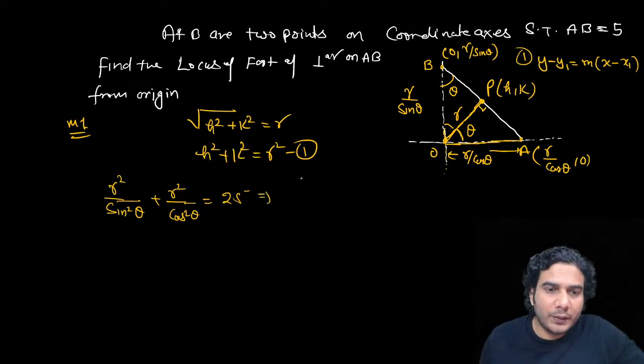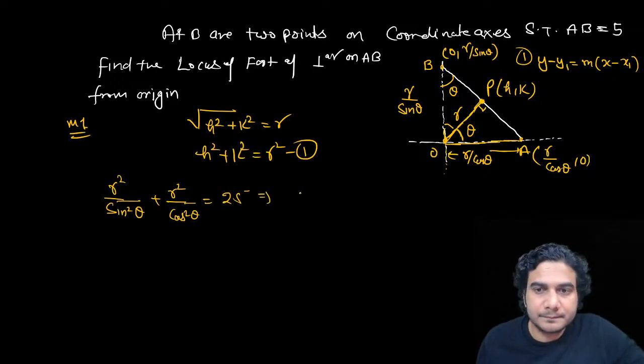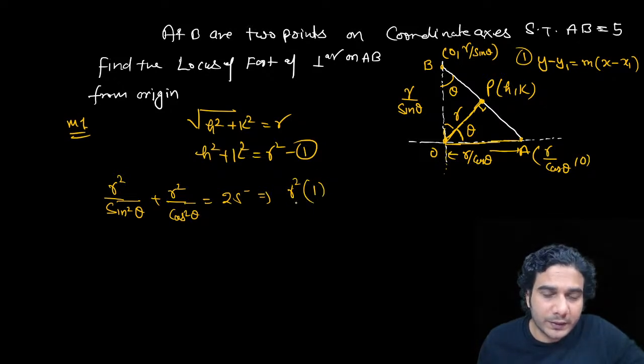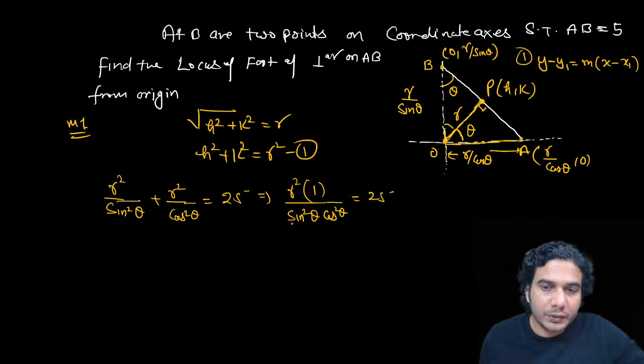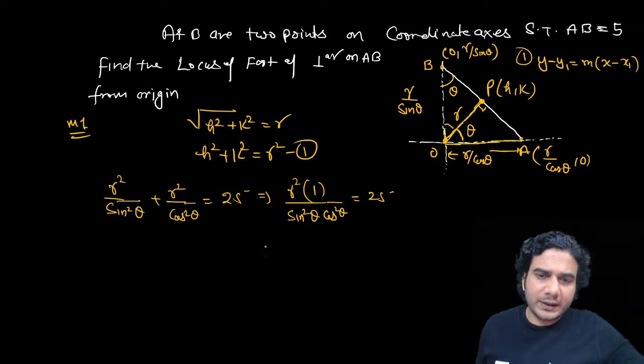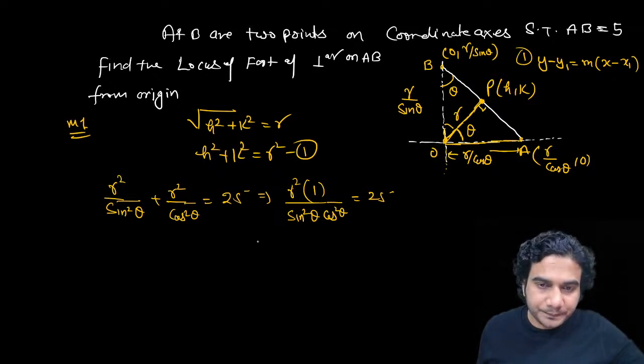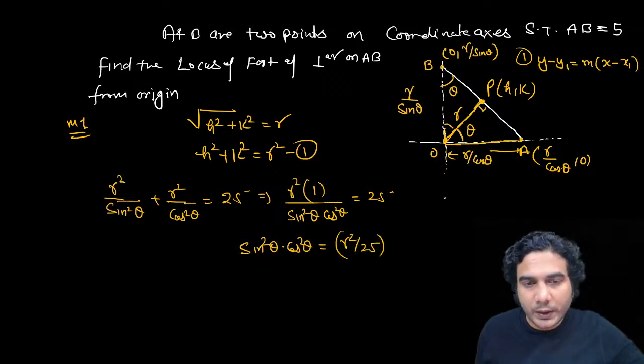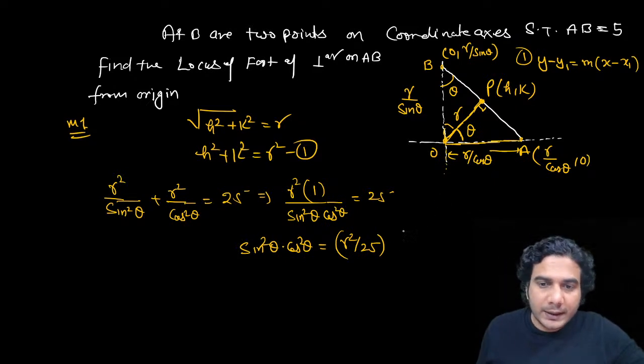So using this, you are going to get r square, you can take common. R square is known. R square is nothing but h square plus k square. So with r square, the numerator is going to be sine square plus cos square, which is 1, and the denominator is going to be sine square theta cos square theta, right? It is going to be 25. So now you'll get sine square theta into cos square theta is equal to r square upon 25. Okay, r square means h square plus k square. So this is relation number 2.